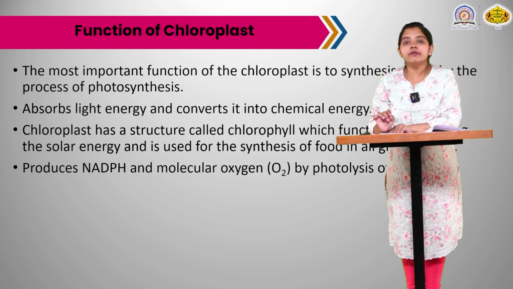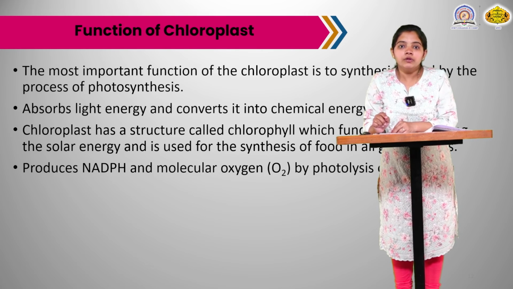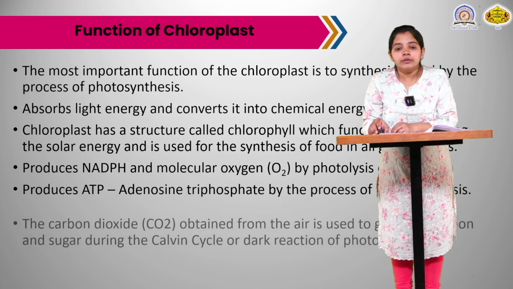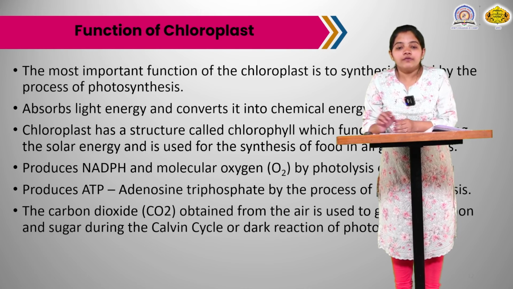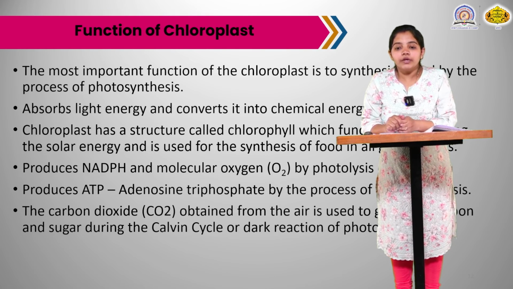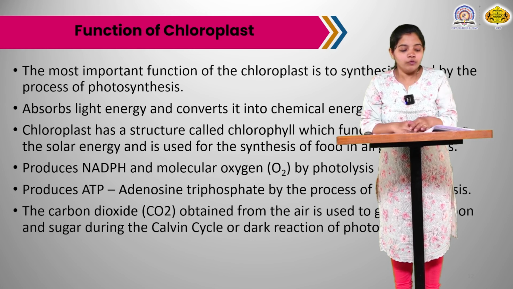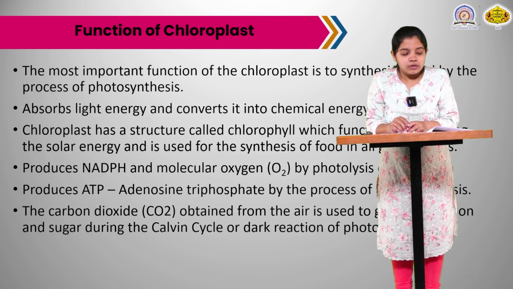The Calvin reaction uses the NADPH and oxygen for further reactions. Then carbon dioxide is obtained from the air and used to generate carbon and sugar during the Calvin cycle and dark reaction of photosynthesis. So these are all the functions of chloroplast.